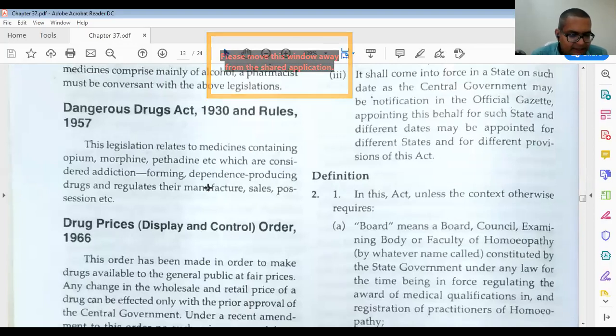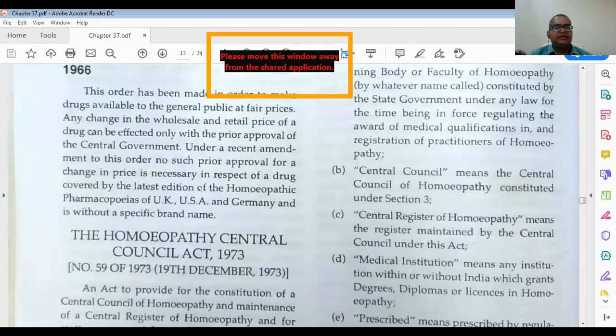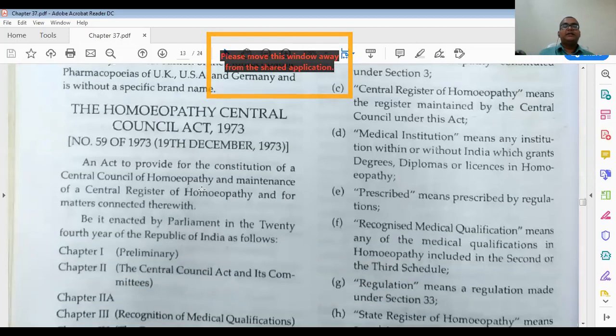This legislation relates to medicines containing opium, morphine, and similar substances, and to drugs forming addiction and dependence, and regulates their manufacture and sale. That is the Dangerous Drugs Act 1930 and Rules 1957. Then the Drug Pricing Display and Control Order 1966. Remember this. Then the Homeopathy Central Council Act 1973.